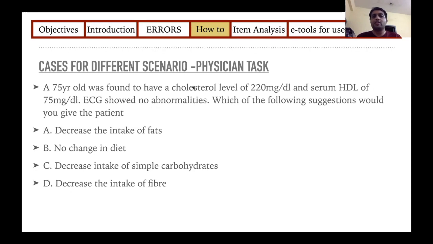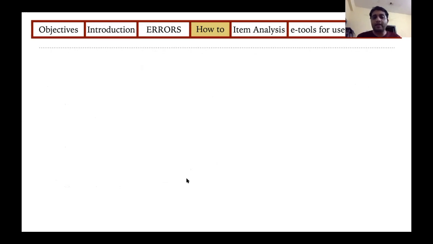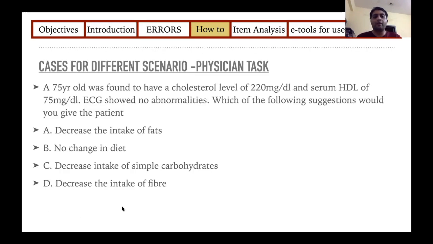So here the patient only has borderline raised cholesterol levels, so he has to understand that this patient may not need the options like reducing intake of his fats, or change to a complex carbohydrate diet, or decreasing the intake of fiber, and the answer may just be no change in diet.